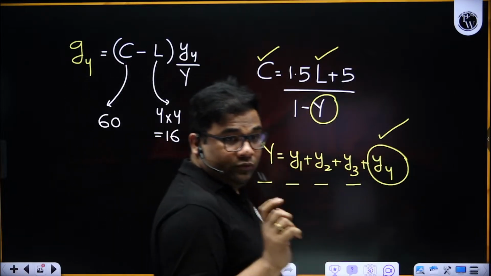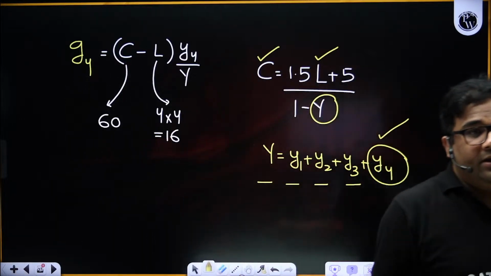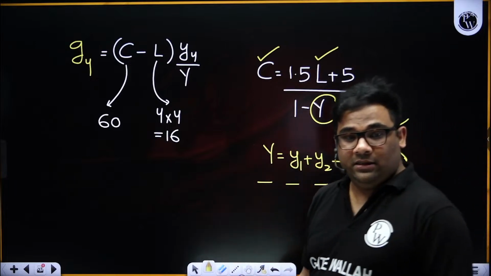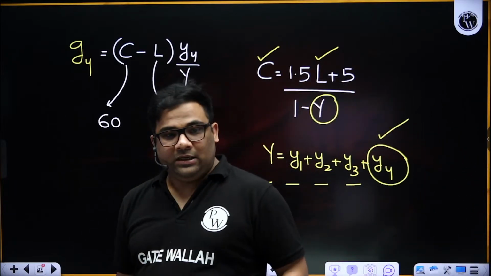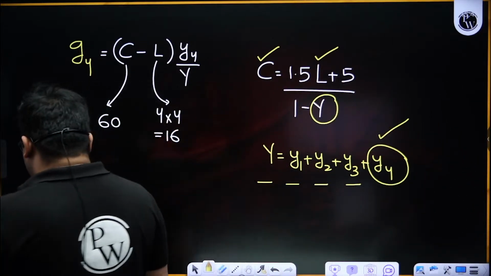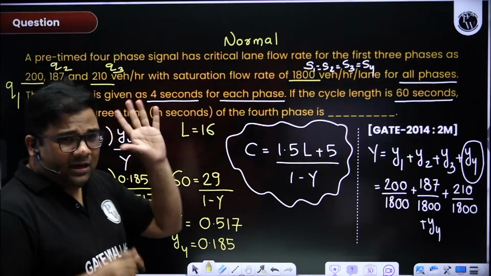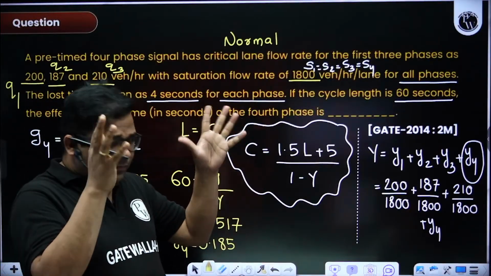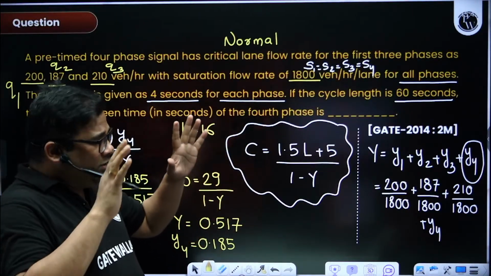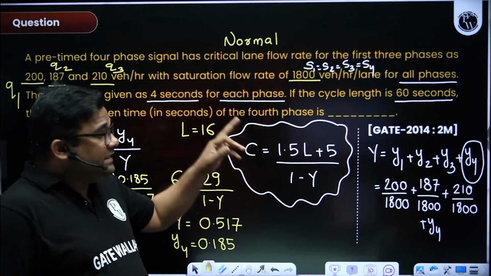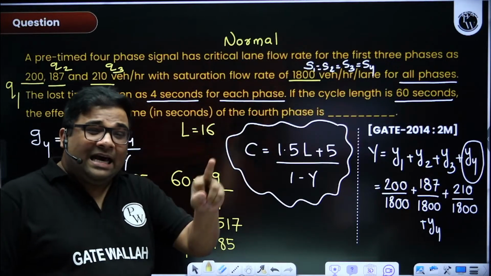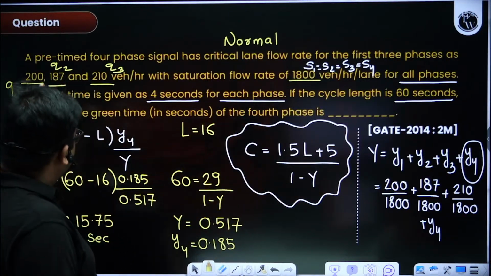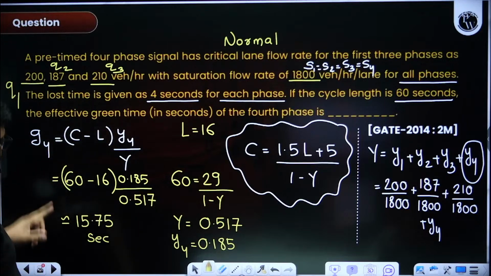So whenever such questions are asked, not only in highway, for any subject, always go reverse. Sometimes we read the question and we are frightened or confused, so don't do over analysis. Just see what the question is asking. In this question, they asked the green time for the fourth phase.